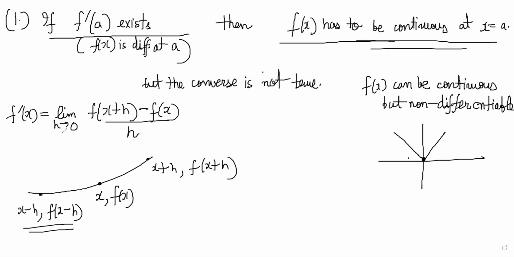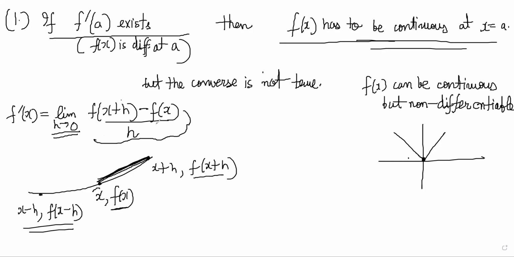So when someone says a limit like this, what they mean is they are doing both sides at once. They are not showing you the LHD and the RHD separately. They are just saying the limit as h tends to 0 from whichever side, positive or negative, is valid here. The limit exists. So this slope will be f of x plus h minus f of x by h only.